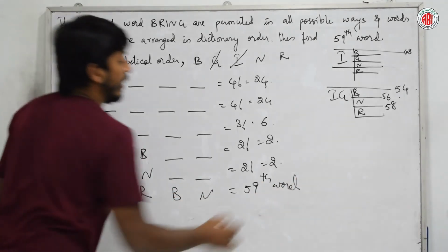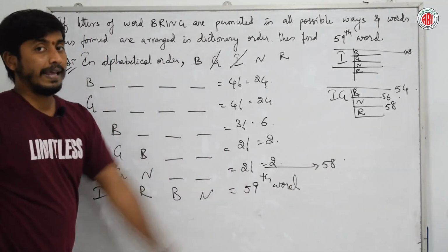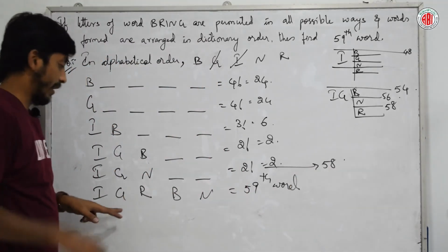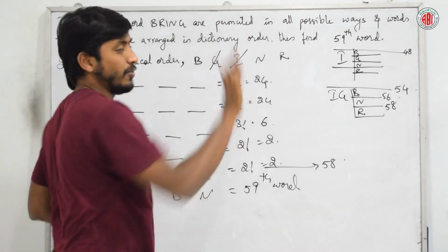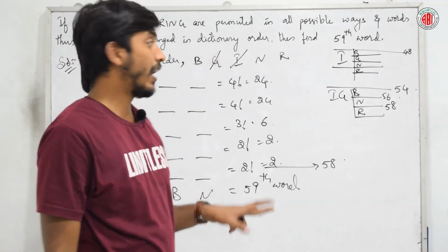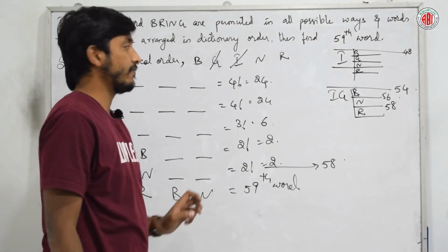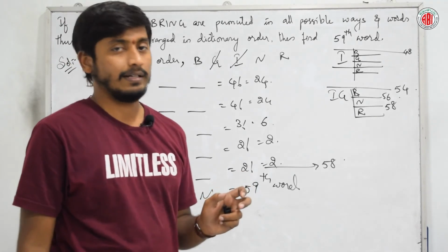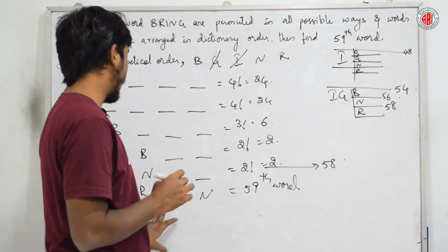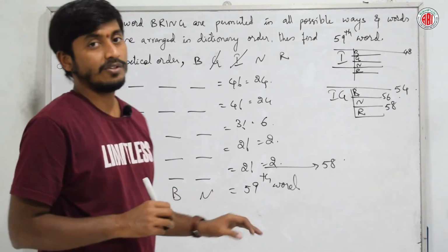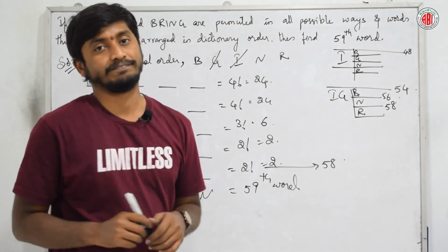Yes or no? Till here it is 58. Right? What will be the next number, next letter? IGRBN. That should be our next number. Right? What will be 6th? IGRNB. That's it. Yes or no? So we have to arrange in such a way that we should get this word. So the rank of IGRBN is 59.